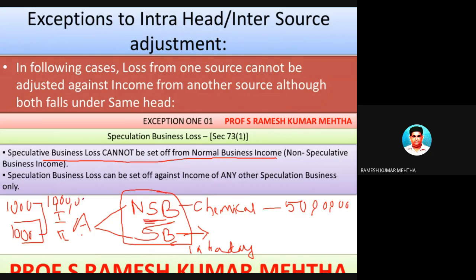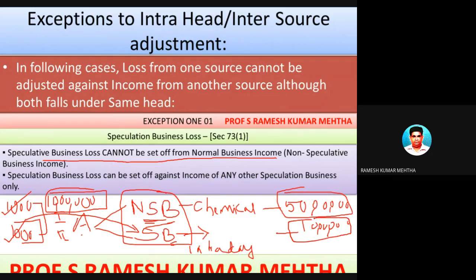Now, he has not taken delivery of these 1,000 shares, and hence, as I already told you, if there is no exchange of goods between the buyer and seller, and no delivery of goods, then that results in a speculative business. In this transaction he incurred a huge loss of 10 lakh rupees that day. So from the chemical business, he made a profit of 50 lakh rupees, and from the speculative business of shares, he sustained a loss of 10 lakh rupees.